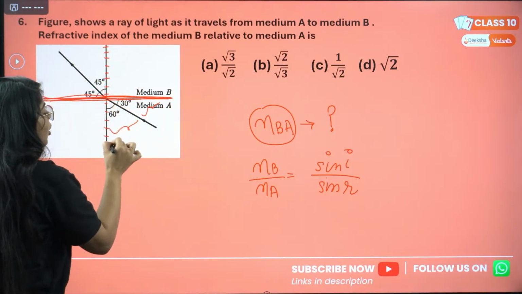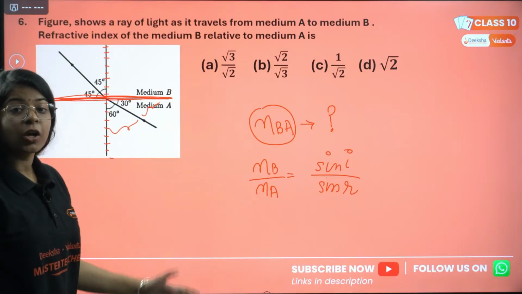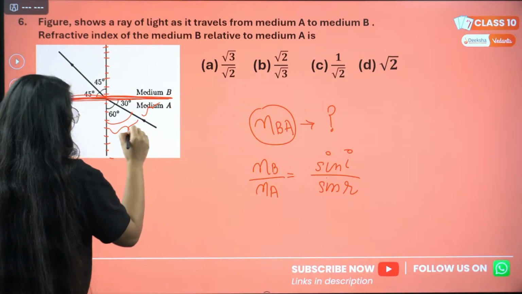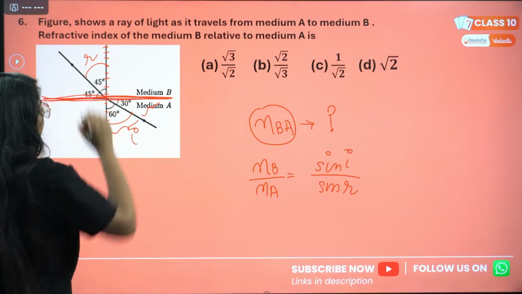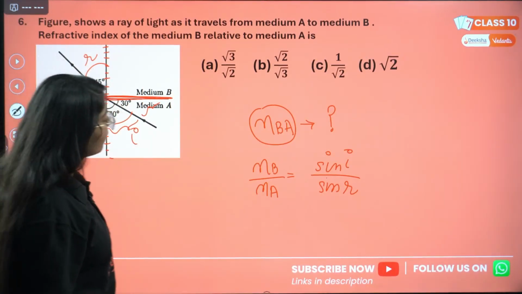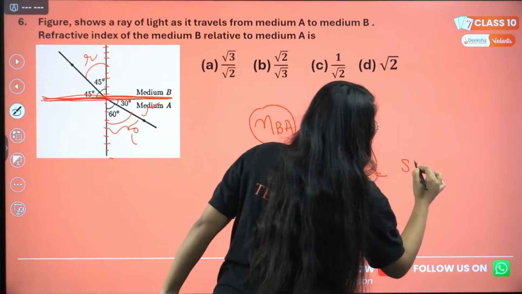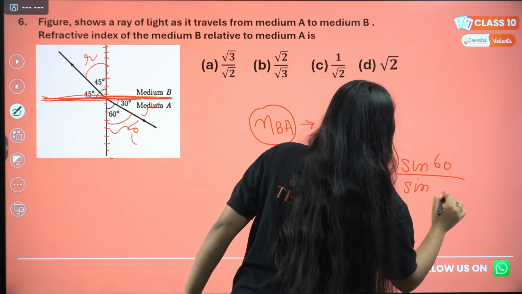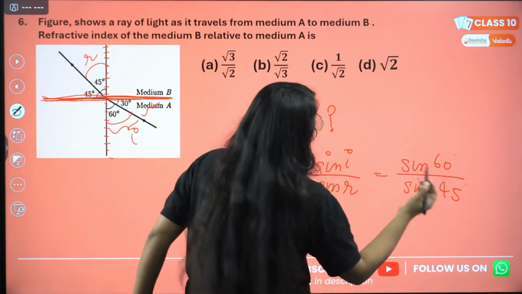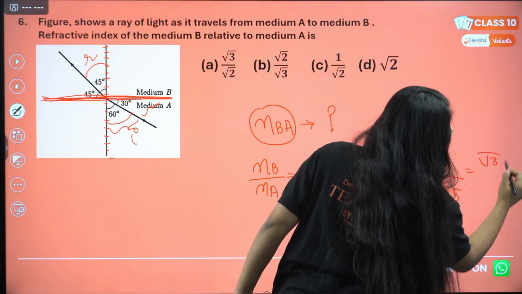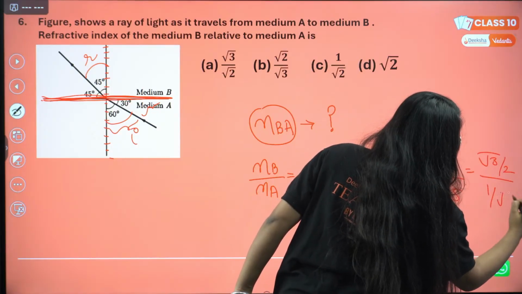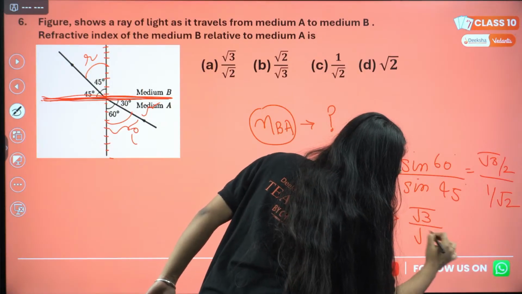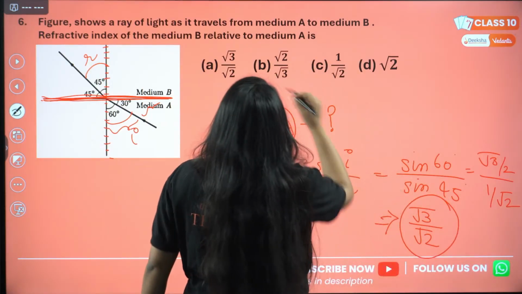Angle of incidence and angle of refraction are always taken with the normal. So this is my I and this is my R. So sine of 60 divided by sine of 45. This will be root 3 by 2, and this will be 1 by root 2. So the answer will be root 3 divided by root 2, which is option A.